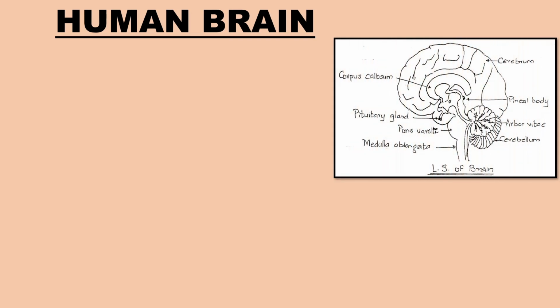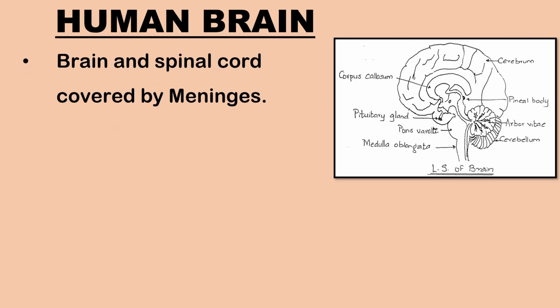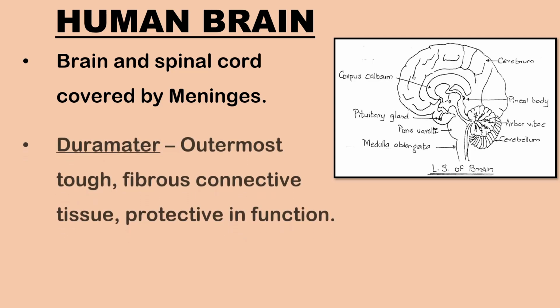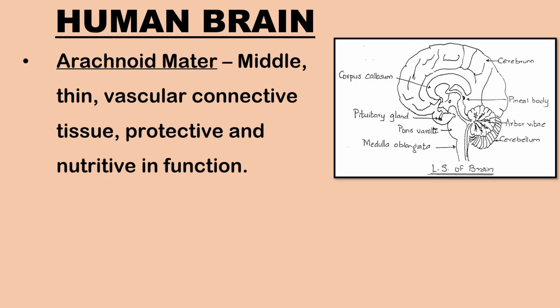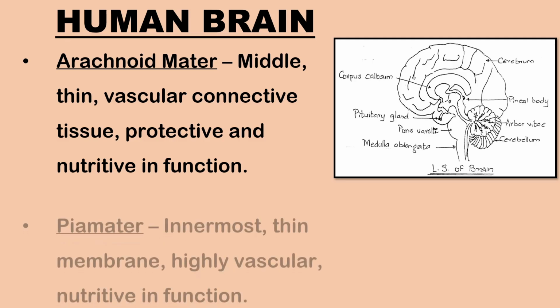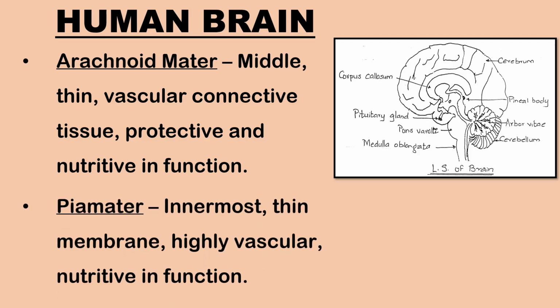Next, let us understand the structure and functions of the human brain. The brain and the spinal cord are surrounded by connective tissue membranes. Dura mater is the outermost tough, thick and fibrous connective tissue and is protective in function. Arachnoid mater is the middle, thin and vascular connective tissue, which is both protective and nutritive in function. Pia mater is the innermost thin membrane. It is highly vascular and nutritive in function.